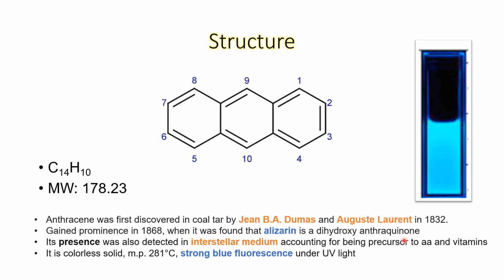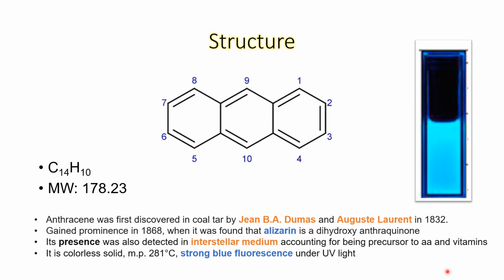Since then, use of anthracene increased in dye production as well as in medicines. Like naphthalene, anthracene also has been detected in the intestinal medium because it can react with ammonia and water, forming amino acids and vitamins.